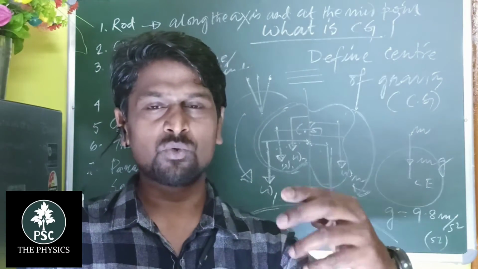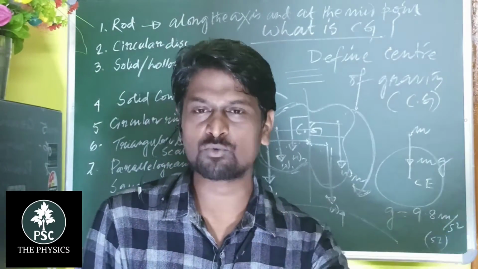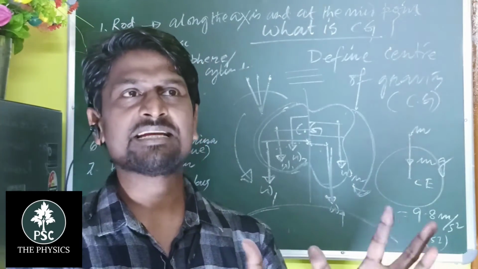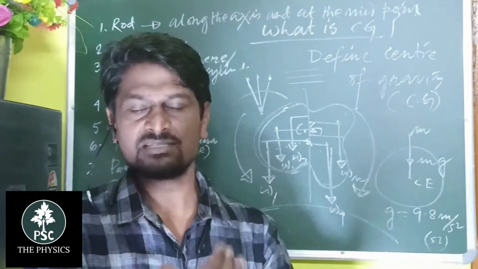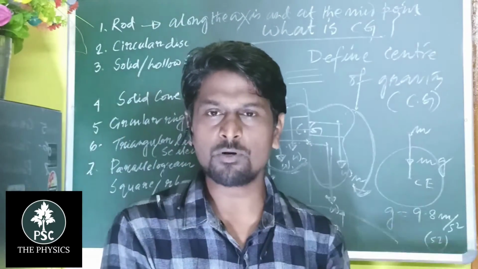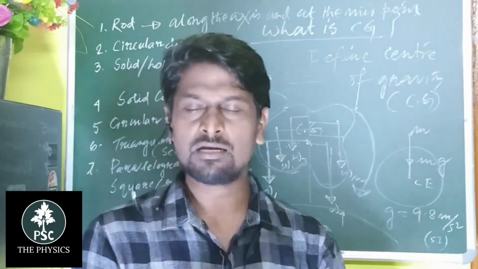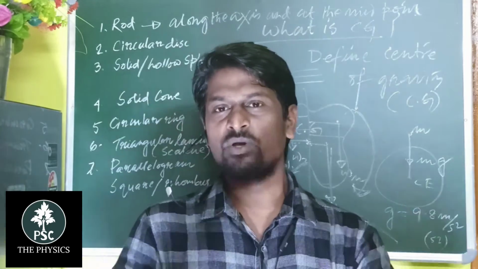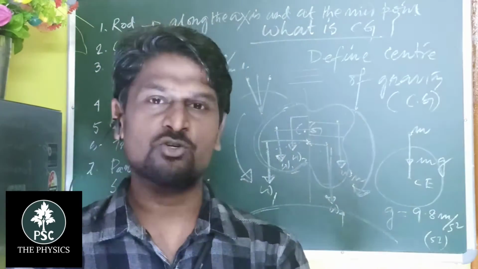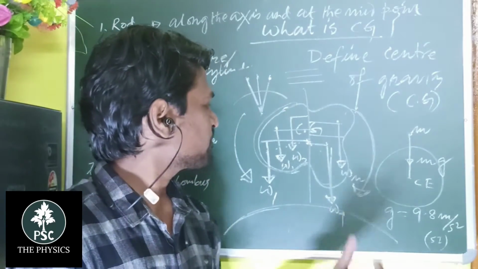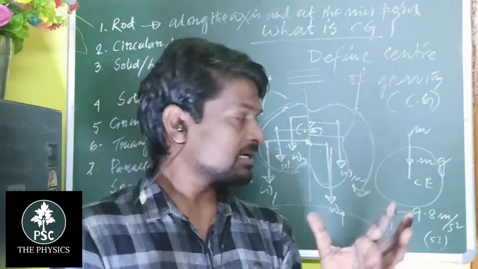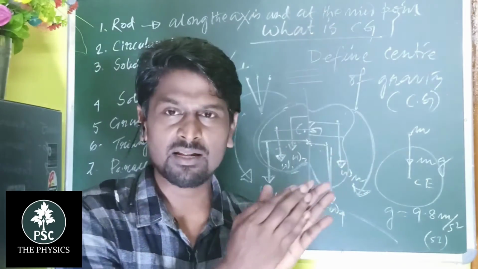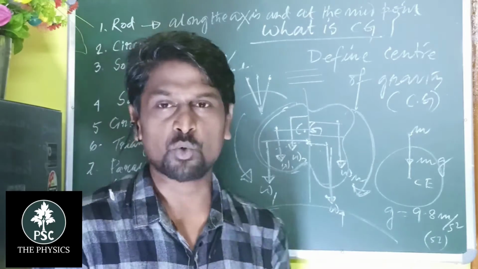If you were absent in that class, then go back to the previous one and go through the concepts related to what is moment, what is the convention of moment, what is the principle of moments, and what is dynamical equilibrium and static equilibrium. Today we are discussing the center of gravity, and the related topic is rotational equilibrium. When that particular body can't rotate, when the clockwise and anti-clockwise moments are equal, then we can say that the body is in rotational equilibrium.